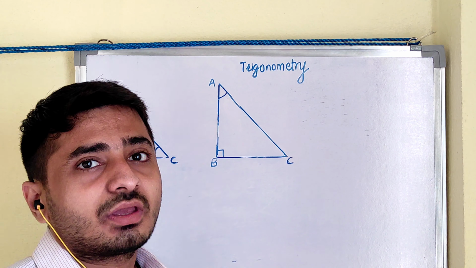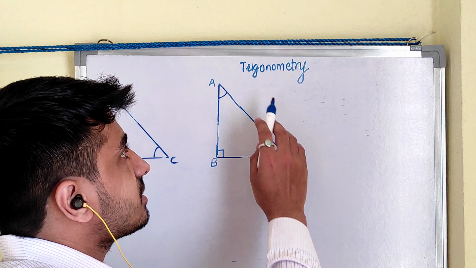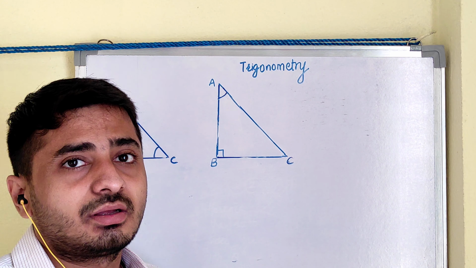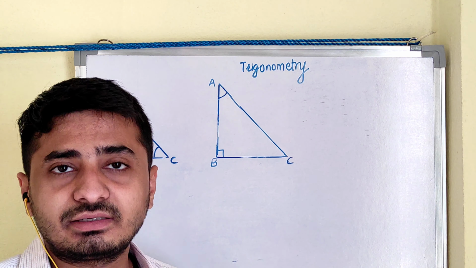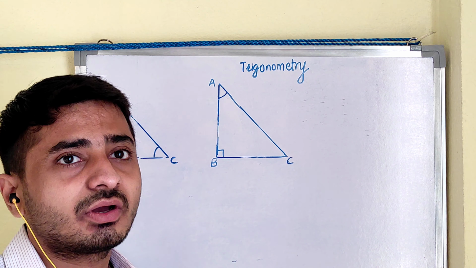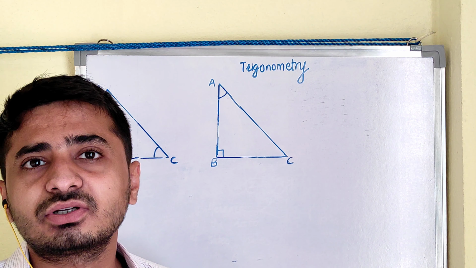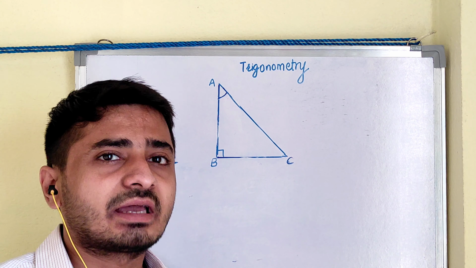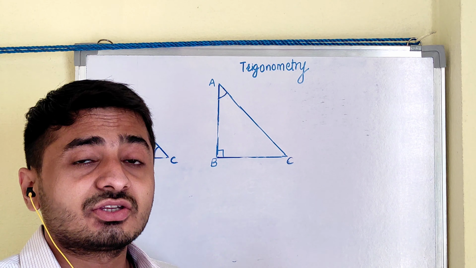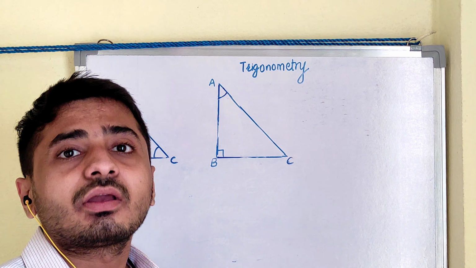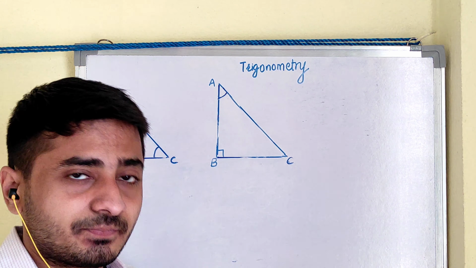Now, talking about today's topic, it is trigonometry. Today we are going to deal with trigonometry for class 10th subject mathematics. Today we are going to deal with the basic concepts of trigonometry. What are the ratios, what is sine theta, what is cos theta, what is tan theta, how these ratios arise from the triangle. Today we are going to deal with all these ratios.